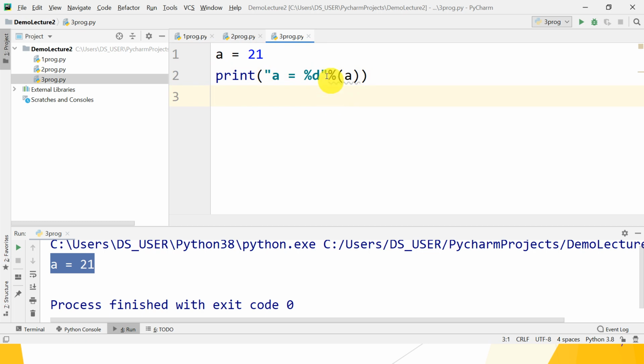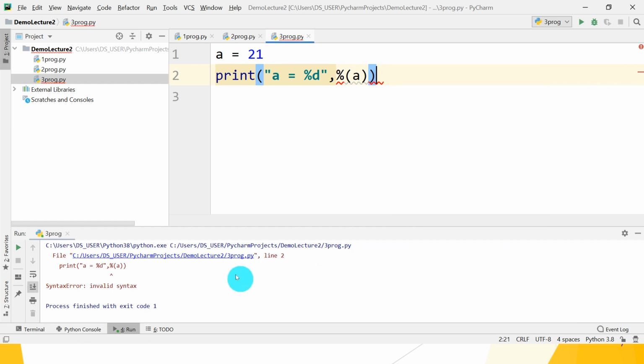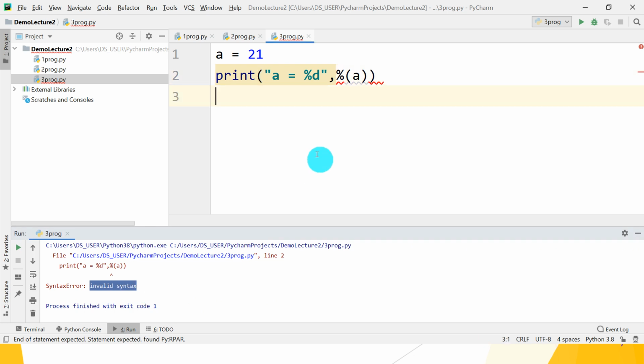But don't give a semicolon. Oh yes, we give a semicolon. So what does it give you? It gives you red marks. That means it is some syntactical error. So here, invalid syntax. So there is no semicolon in this Python language. Understood how to print any variable's value using a format specifier.